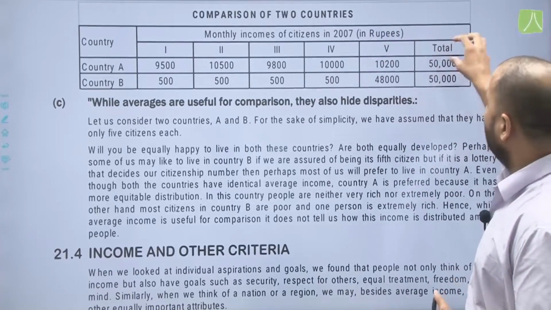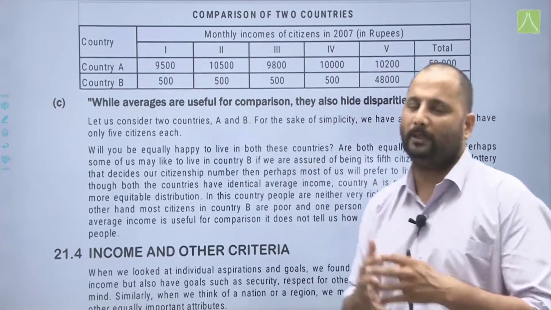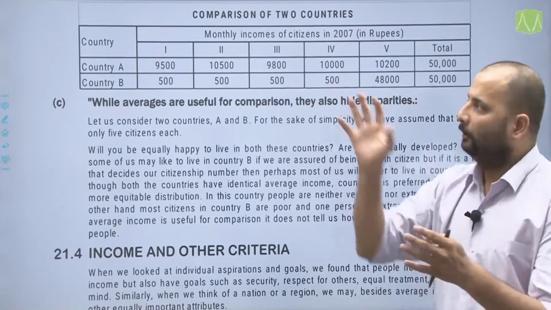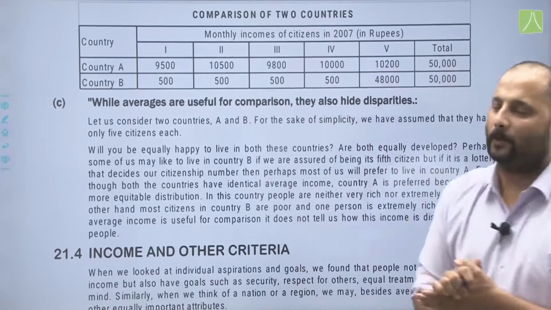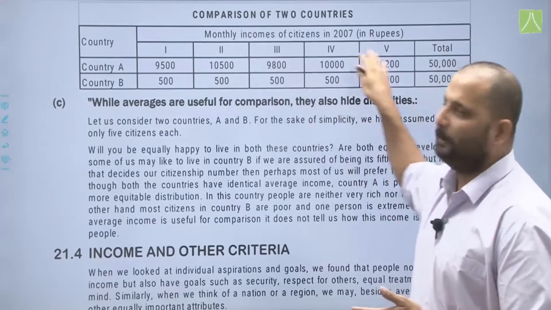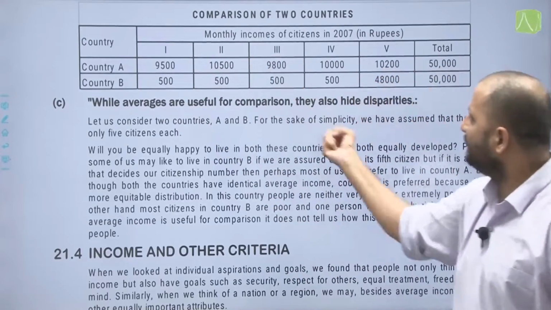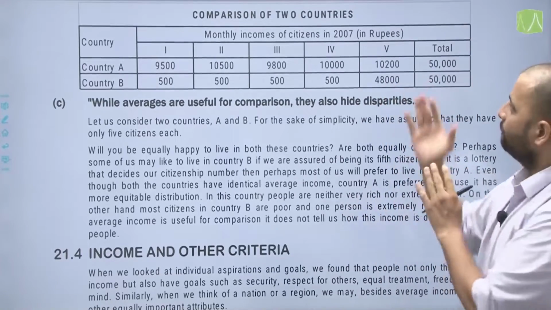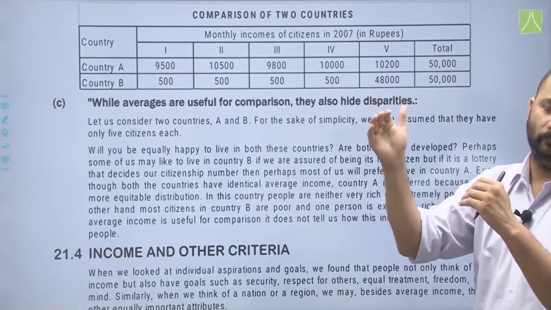As you can see, the per capita income of both country A and country B comes out to be the same, but still, in which country would you like to stay or be part of? Clearly, the answer would be country A, because there is an equal distribution of income between the different people. In country B most of the people are earning very little, and only the fifth person is earning 48,000 rupees, and the rest are all earning only 500. So, there is a huge disparity of income here.